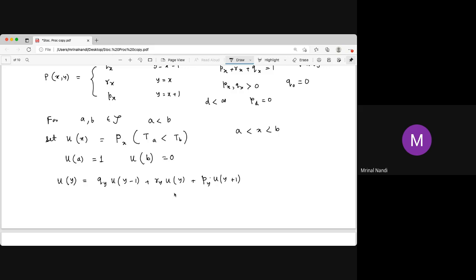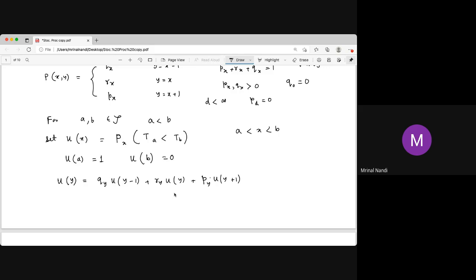Starting from y, it can go to y plus 1, or y minus 1, or stay in y. If it stays in y, the probability is Ry, with the probability of hitting A before B being Uy. The product of that is the conditional probability.